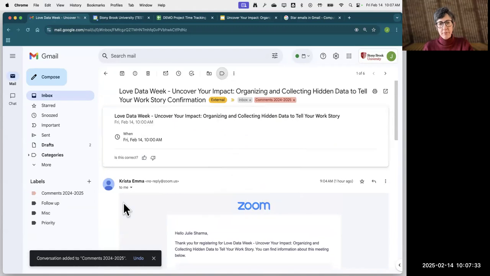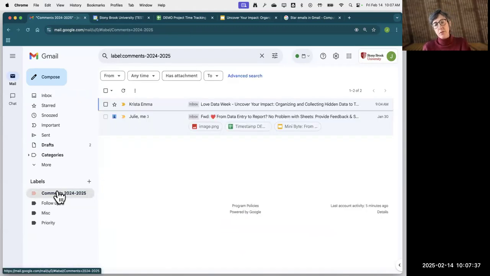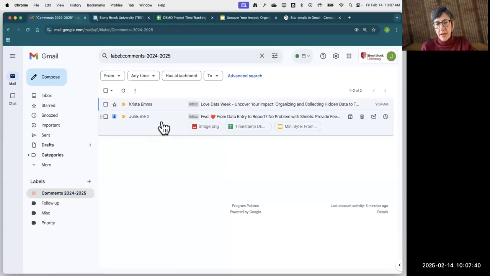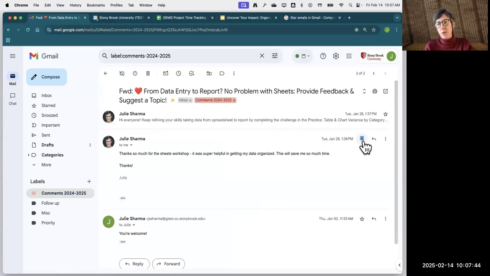All right, so then when it comes to the end of the year and I want to gather up the information, the thing that's really great is when you star a message, when I click to open this, it's going to open directly to the email with the star. So I can easily then copy this out and I'll remember the context behind it because it's in the thread of the email and I have my comments there and a little bit of information about what project I worked on. All right. Give me a thumbs up if this is a helpful technique.